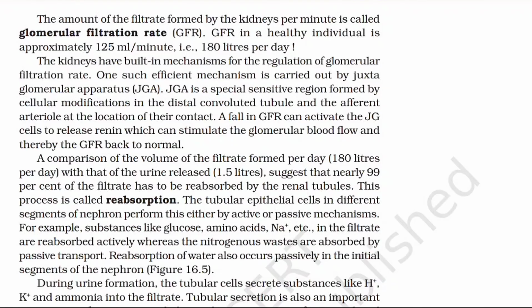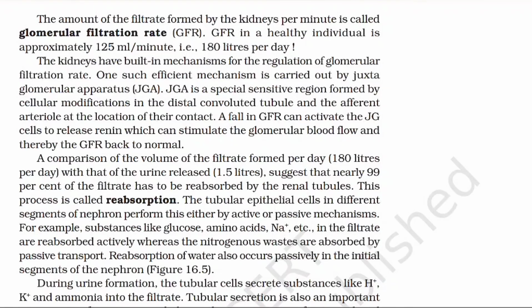The tubular epithelial cells in the different segments of the nephron perform this either by active or passive mechanism. For example, substances like glucose, amino acids, sodium, etc. in the filtrate are reabsorbed actively, whereas the nitrogenous wastes are absorbed by passive transport. Reabsorption of water also occurs passively in the initial segment of the nephron.